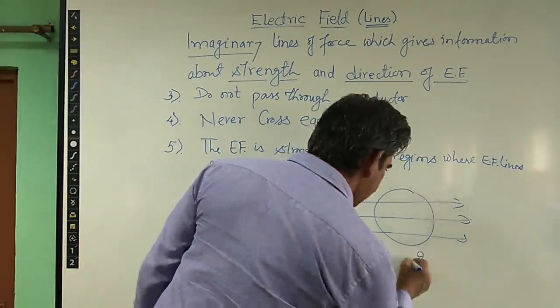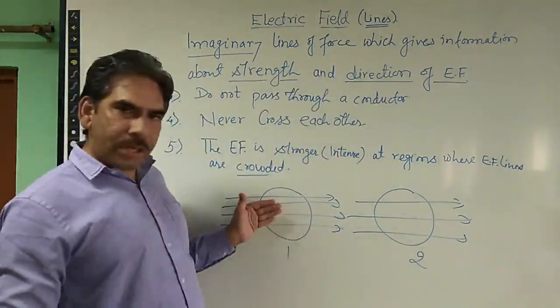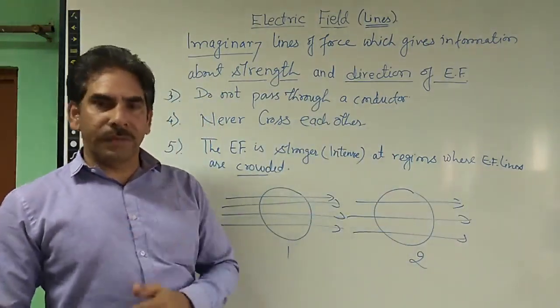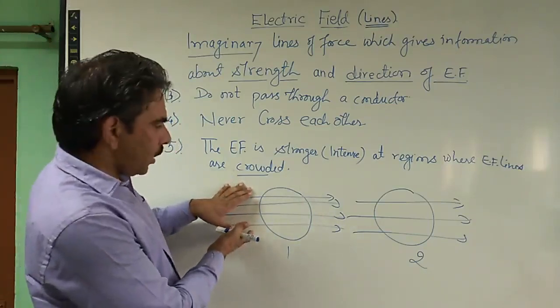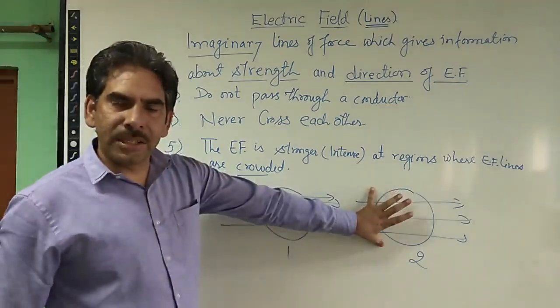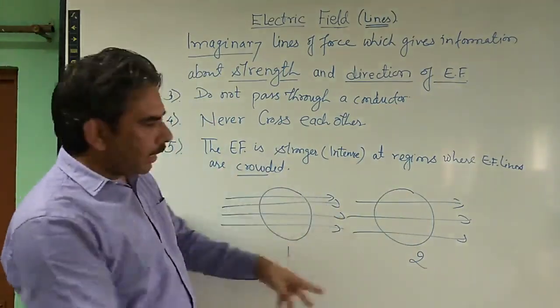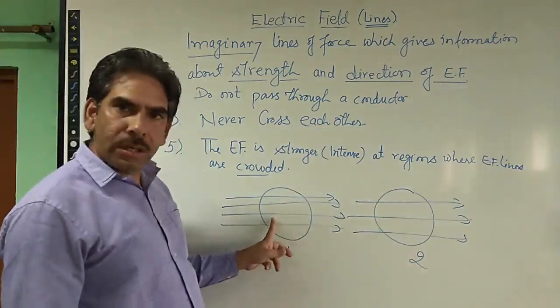So this is one region and this is the second region. If we compare the field lines crossing the surface of one region and the surface of the second region in a direction normal to the surface, then we see that there are more field lines in region 1 and fewer field lines in region 2. Or the other way we can say that field lines in region 1 are crowded and field lines in region 2 are not crowded in comparison to the earlier case.